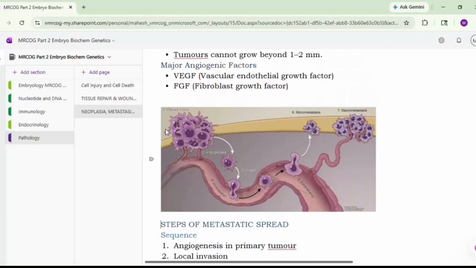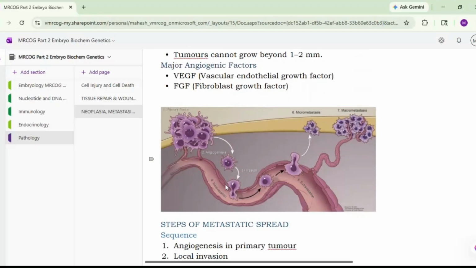Now just see that this is the primary tumor. From this primary tumor, they develop the angiogenesis. So angiogenesis is the new blood vessel formation. So once this angiogenesis is there, then what happens? From the primary tumor you are developing this angiogenesis, then there is an invasion.